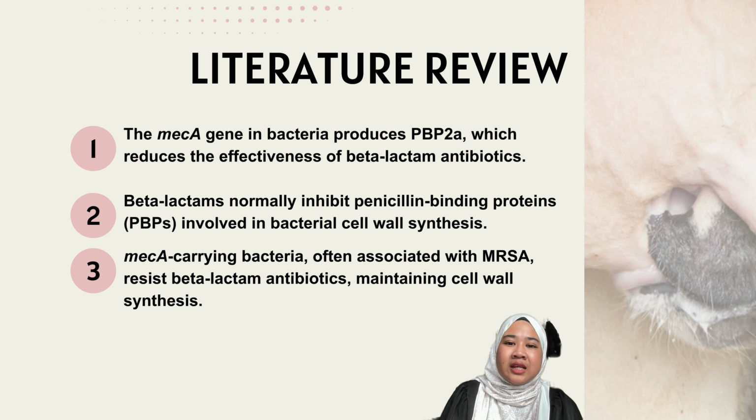Literature review. The mecA gene in bacteria produces PBP2A, which reduces the effectiveness of beta-lactam antibiotics. Beta-lactams normally inhibit penicillin-binding protein, which is involved in bacterial cell wall synthesis.